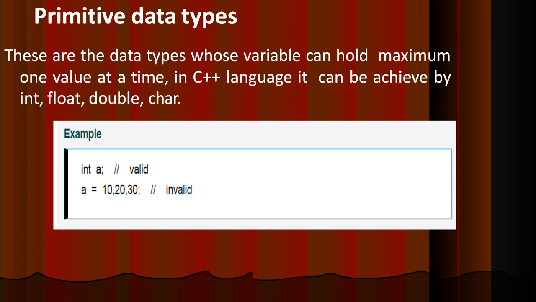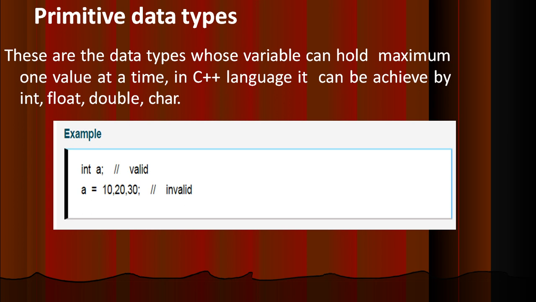Next comes the float data type, which is about using decimal values. And next is double. Double can also be used with decimal values, but the storage area allocated for the double data type will be more. Char is used to hold characters, that is single-letter alphabets, not a group of characters. It is a single letter we can hold here. The space allotted for char is 1 byte.